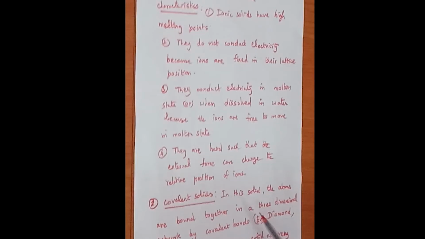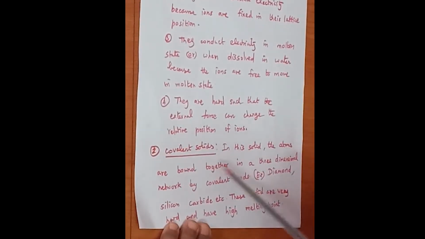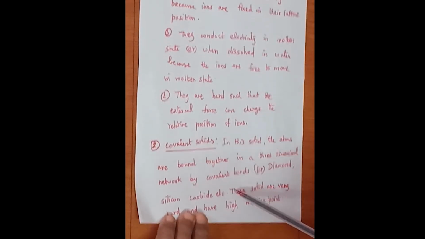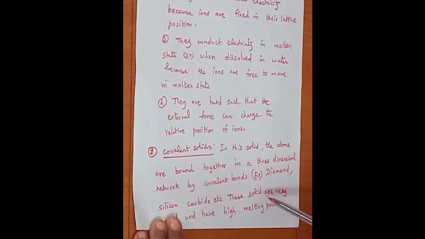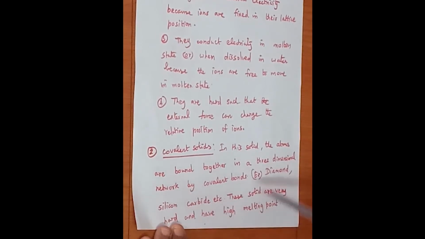So the second type of solid is covalent solid. In covalent solids, the atoms are bound together by a 3-dimensional network of covalent bonds. In ionic solids, the ions are strongly held by electrostatic force of attraction. An example for ionic solid is sodium chloride. Important examples for covalent solids are diamond and silicon carbide.